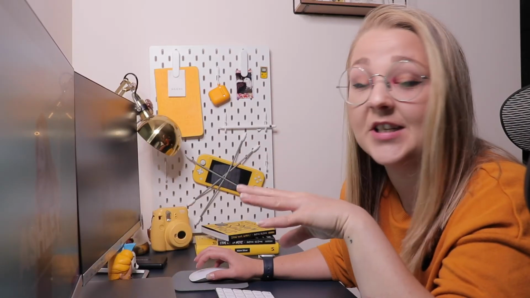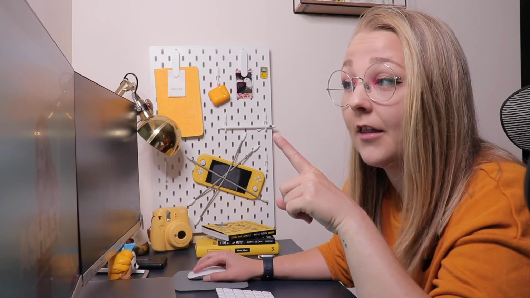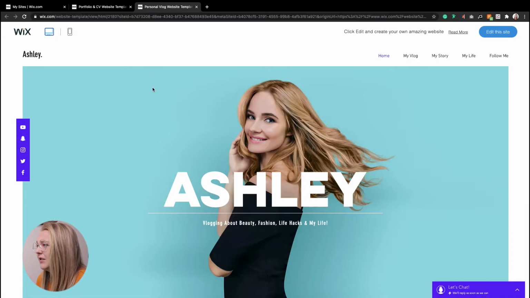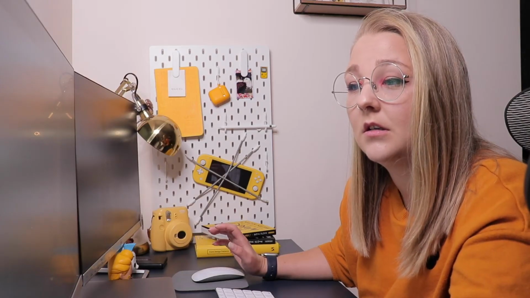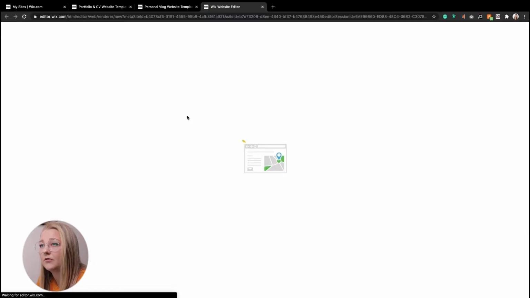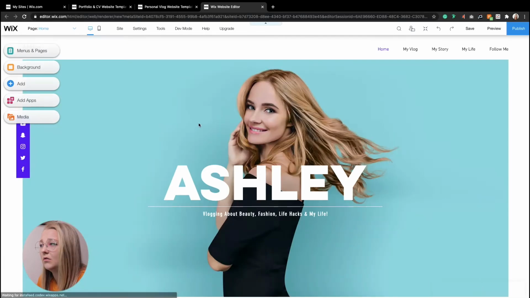So, do you know what? I might just pick this one just because I want to see if I can change that navigation, because that is frustrating. Let's try this, is it? Let's, I guess, edit this site. Oh my god, another tab. So Wix, right now I have 4 tabs open. And it takes a while to load up. Okay.